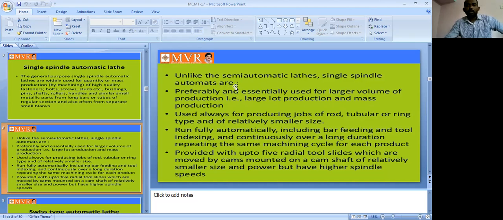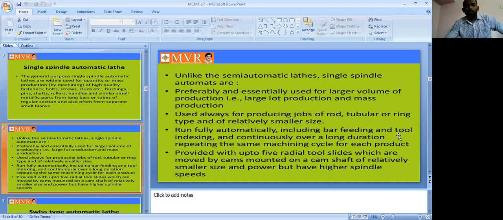In semi-automatic lathes, the single spindle is used for large volume production, large lot production and mass production also. They are always used for producing jobs of rod, tubular or ring type and relatively small sizes. For these kinds of operations we can use single spindle, run fully automatic.